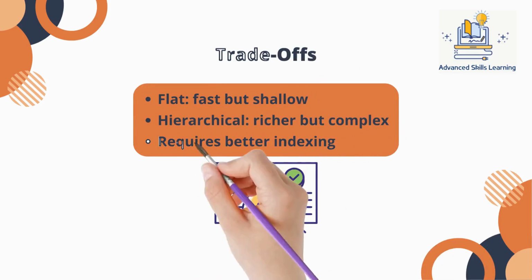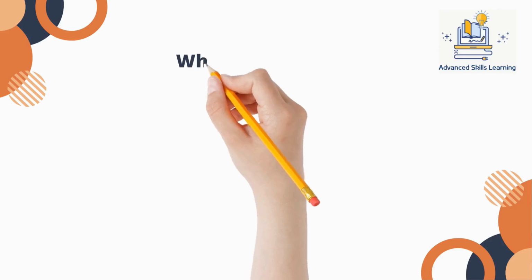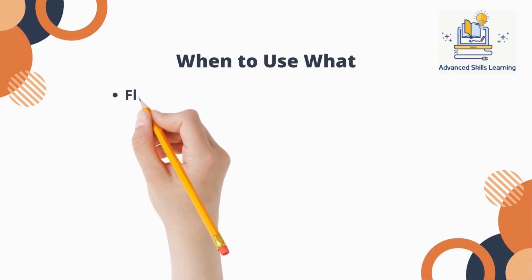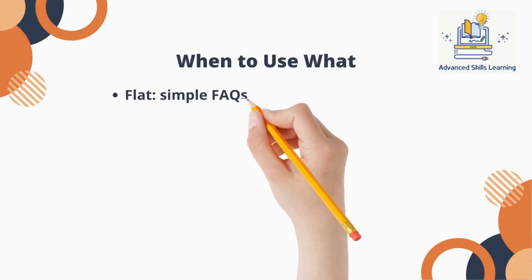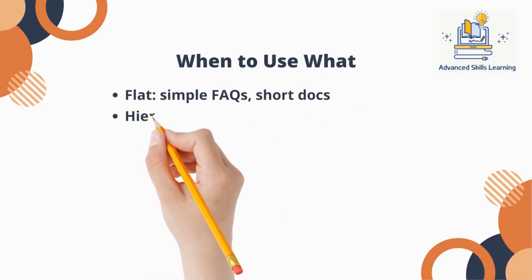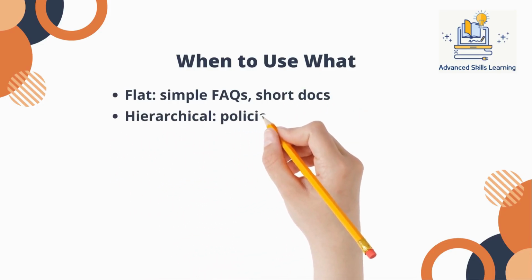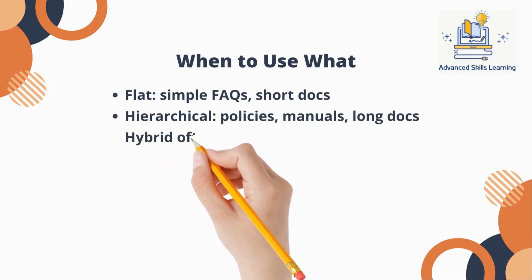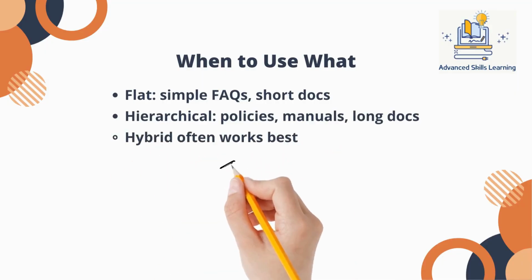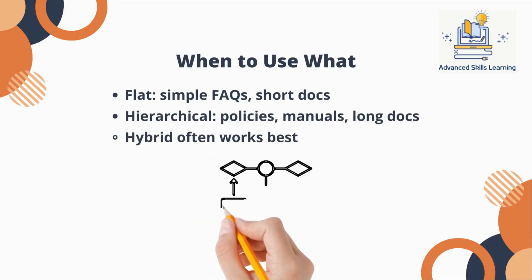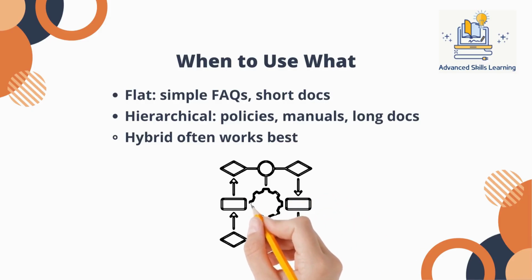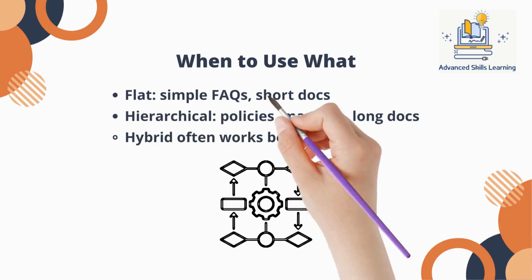Flat chunking works well for simple use cases, such as FAQs or short documents where context is limited. Hierarchical chunking becomes essential for complex domains like policies, legal documents, or technical manuals. In many real-world systems, a hybrid approach works best, where flat chunking is used for speed and hierarchical expansion is applied selectively when deeper context is needed. The key is to match your chunking strategy to the complexity of the information you are trying to retrieve.